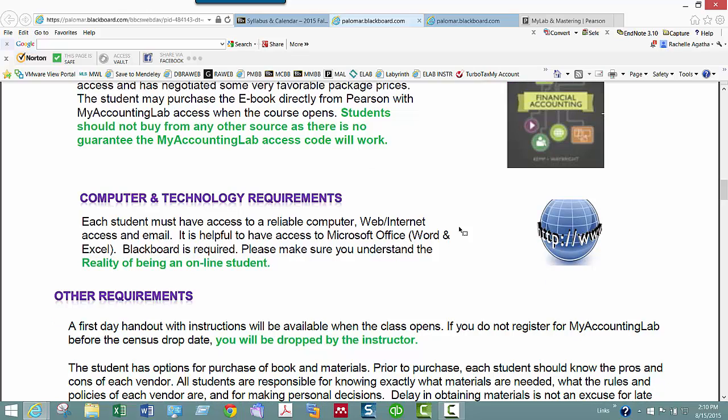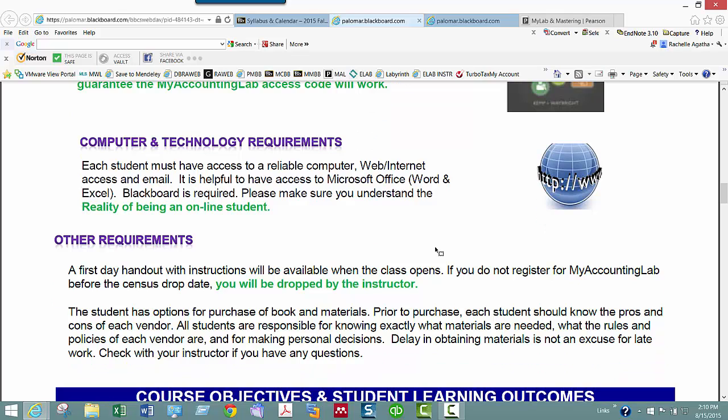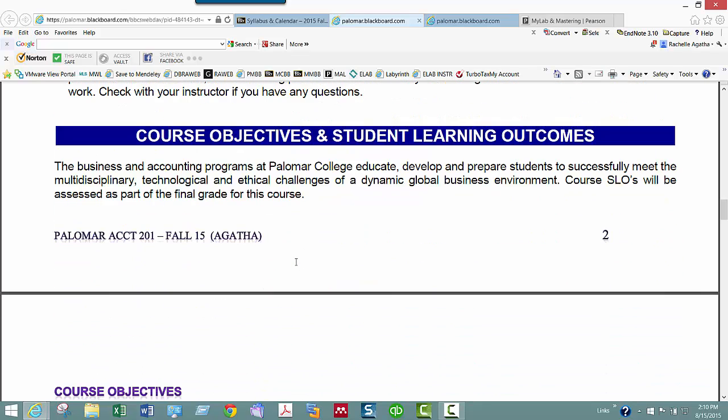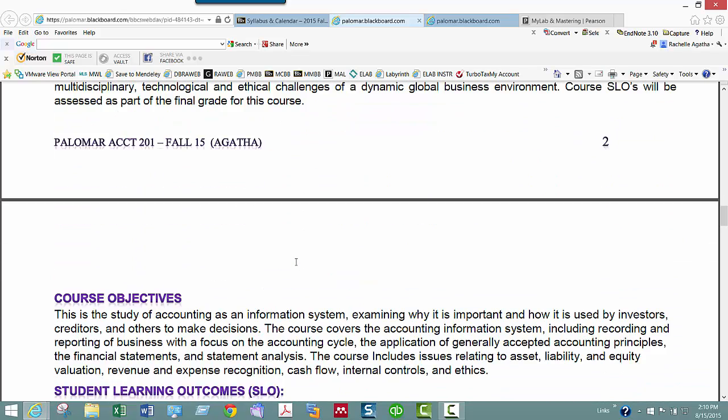It's not required. You must have strong internet and you have to have email. Having poor internet is not an excuse to not take a test. You can go to the computer labs at the college. So if you tell me you couldn't take the test because your internet went down, it's not a reason. So I'll just say that up front now. If you do not get everything done by the census date, which we'll see on the course calendar, I will drop you. It's very important to stay on top of all of the things that are due in this class.